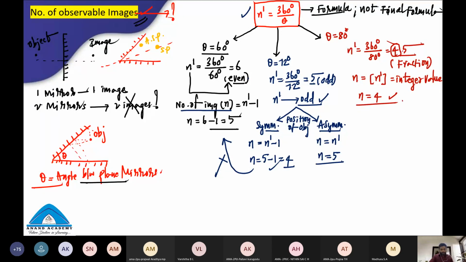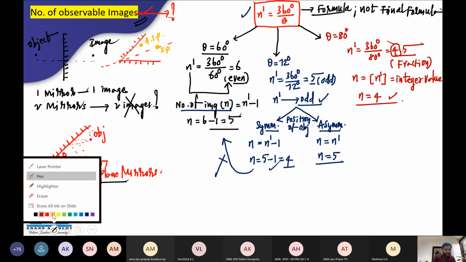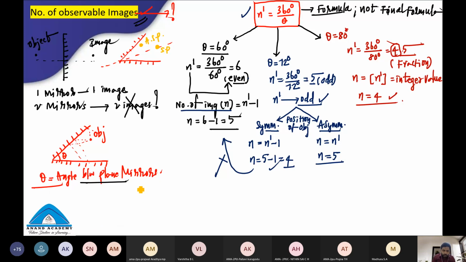That's it. Now, sir, if the angle between the plane mirrors is 0 degrees, that means they are parallel to each other. In this case, how many images will be formed? Okay, listen, this is such a beautiful concept. You can experience this in your daily life also. There is a plane mirror here, and there is a plane mirror here. So the angle between them, theta, is equal to 0 degrees, students. Understand?